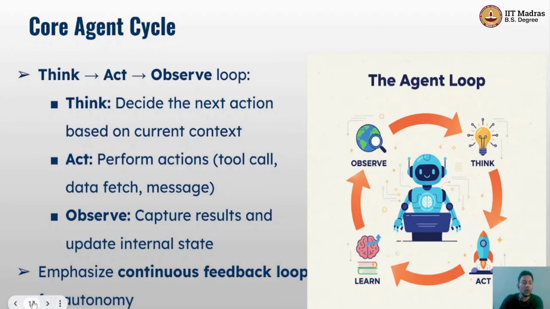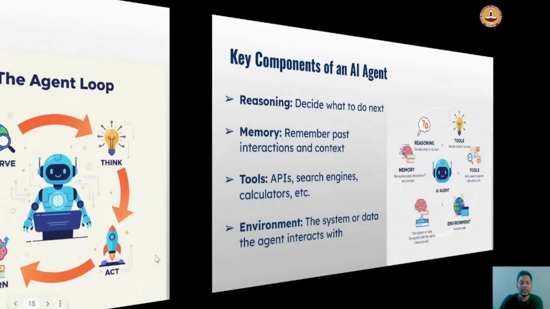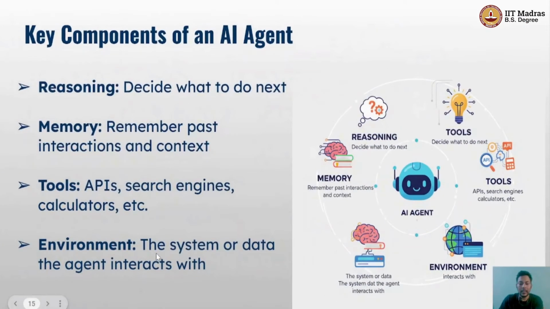Let's talk about the core components of an AI agent. To make this loop work, these AI agents rely on four key components: reasoning, memory, tools, and environment. Reasoning is the agent's ability to decide what to do next. It is the brain behind the agent's actions.